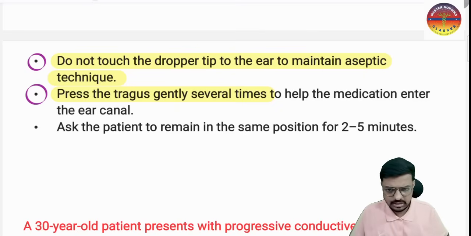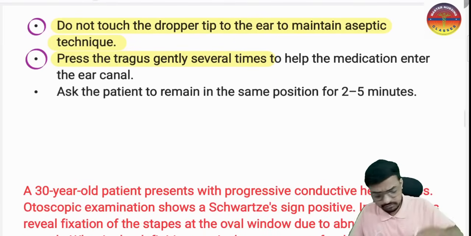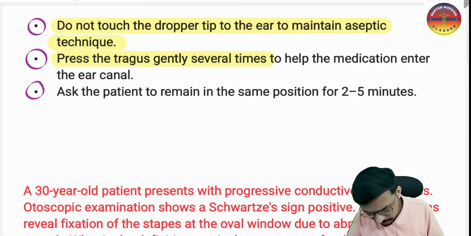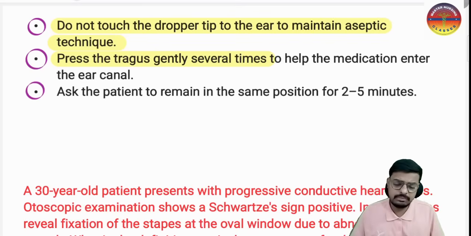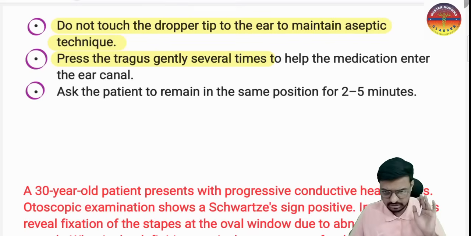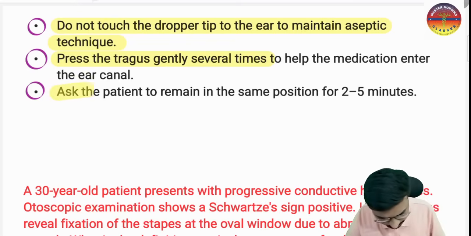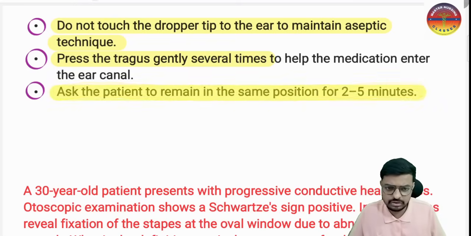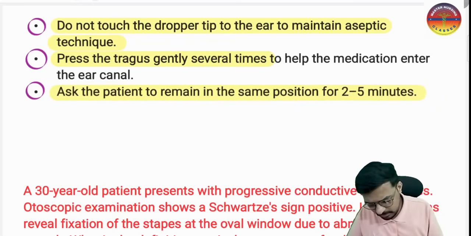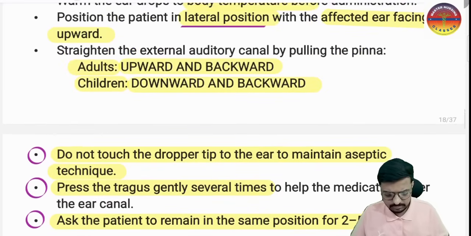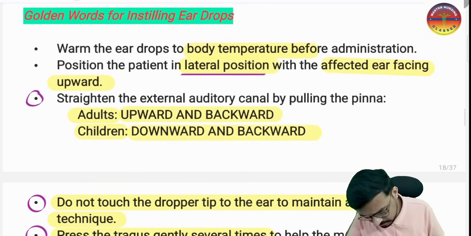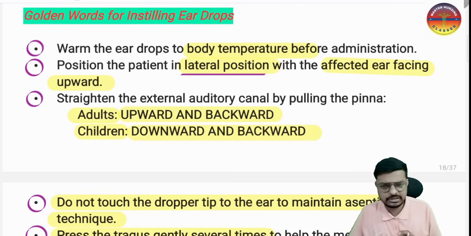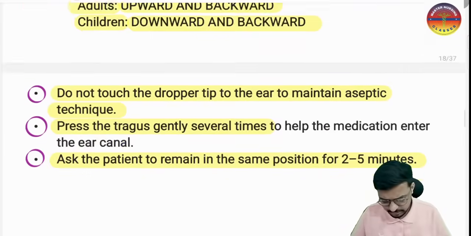And most importantly, after instilling the eardrop, you should not immediately change the position of the patient. Ask the patient to remain in the same position for 2 to 5 minutes. These are very important golden points you must remember. If a scenario based question is generated, the question will come from these golden points. This is for your exam, so please do remember this.